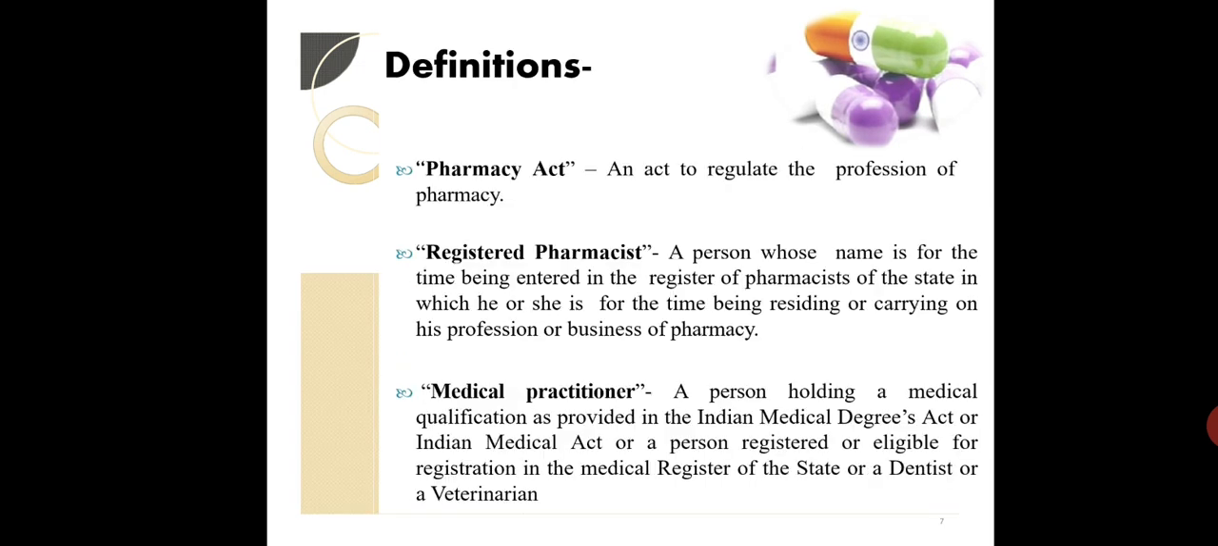Now coming to the definition part. What is Pharmacy Act? What is registered pharmacist? Who is a medicinal practitioner? Then you have to just write these definitions as such. So coming to the first point, that is Pharmacy Act. That is an act to regulate the profession of pharmacy. And then registered pharmacist, a person whose name is for the time being entered in the register of pharmacists of the state in which he or she is for the time being residing or carrying on his profession or business of pharmacy.